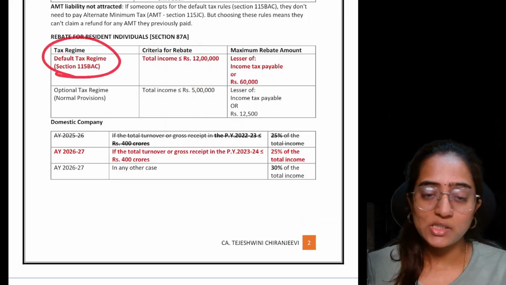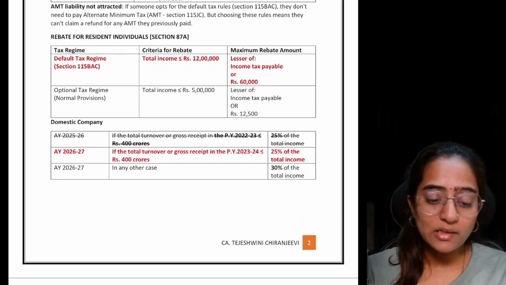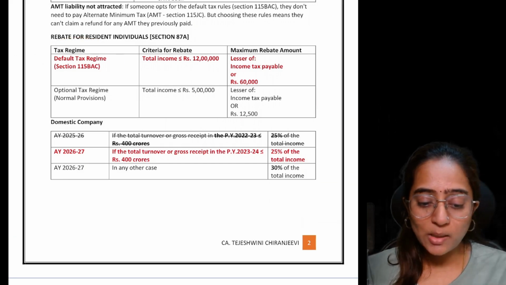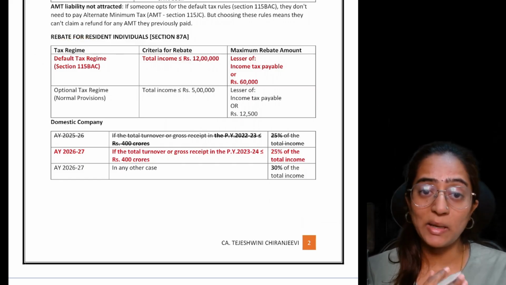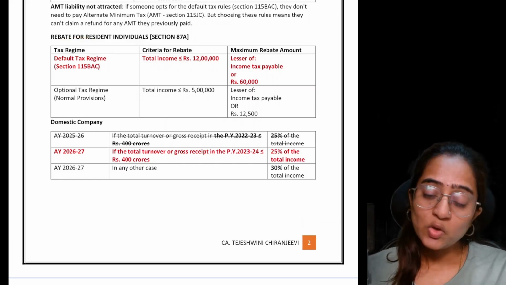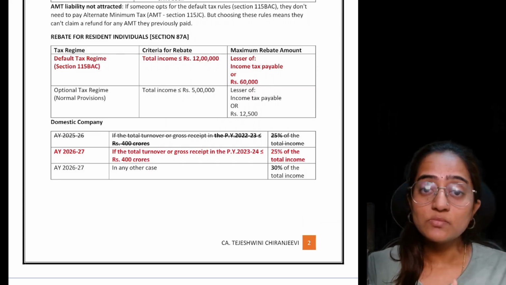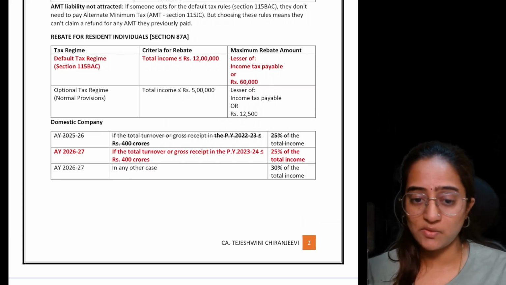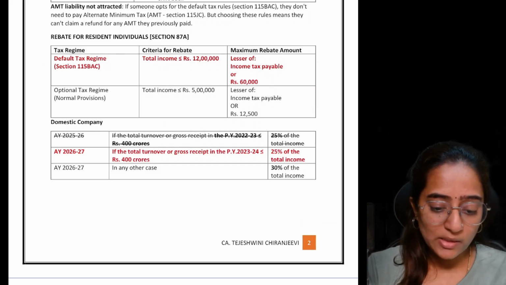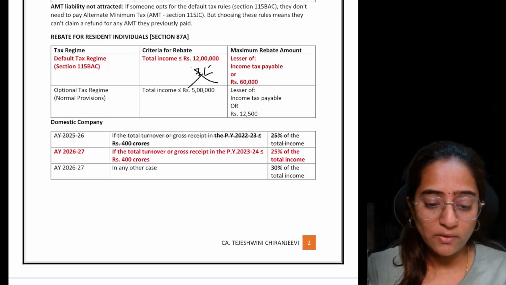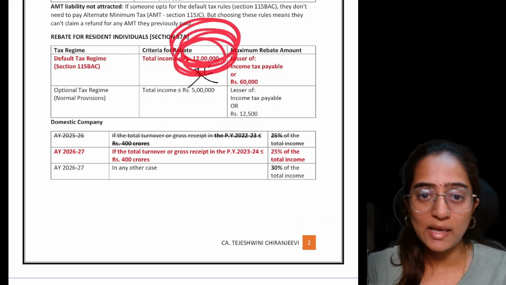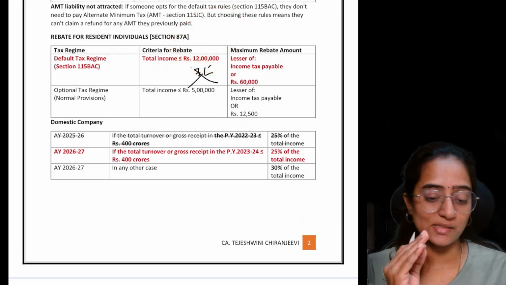For default tax regime under section 115 BAC, earlier if the total income was less than or equal to 7 lakh, rebate was available up to 7 lakh. You had tax liability, that is, you had rebate which was given under section 87A. But 7 lakh is being replaced, and now you have how much as rebate? 12 lakh is the rebate.